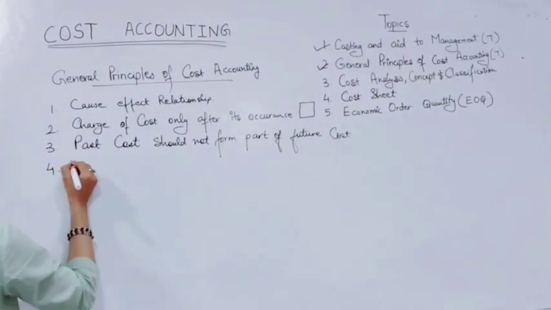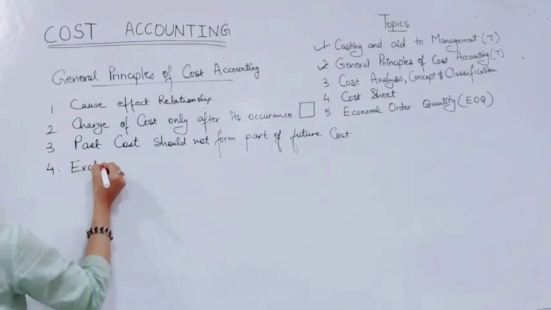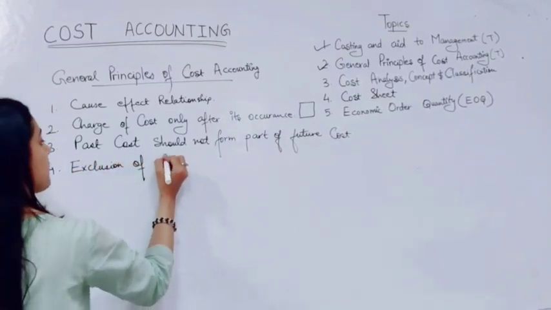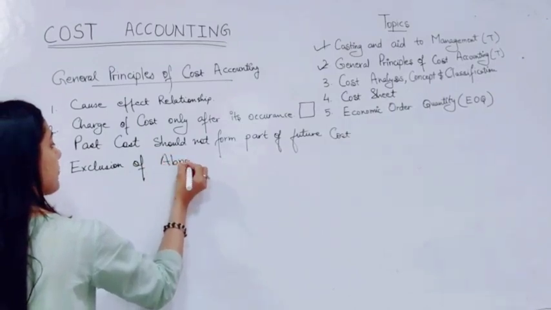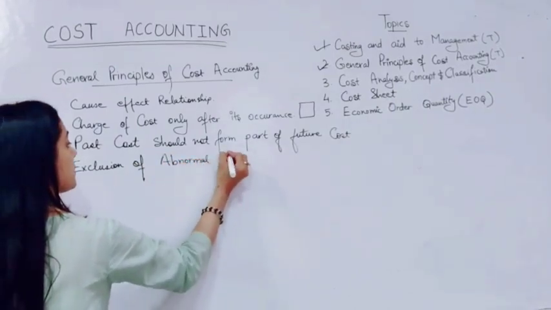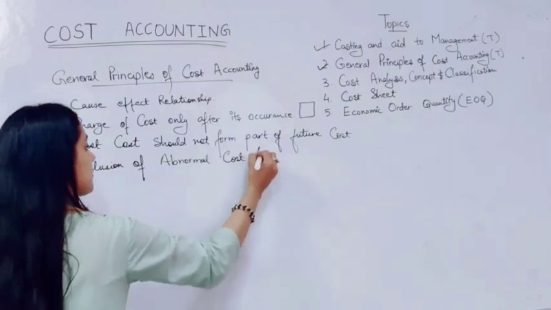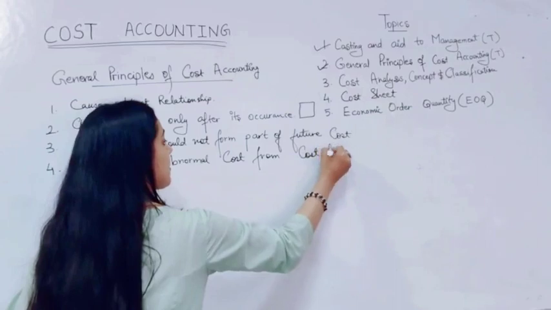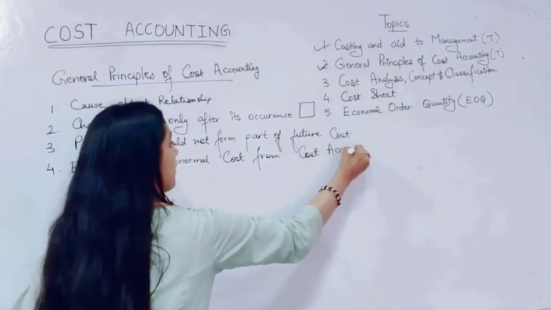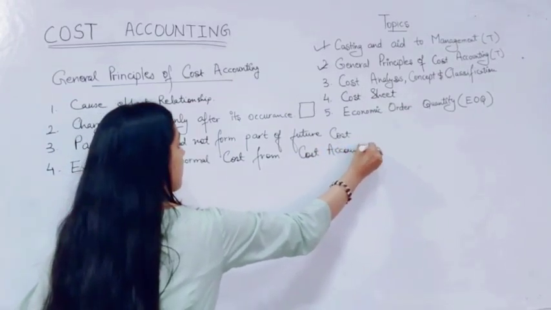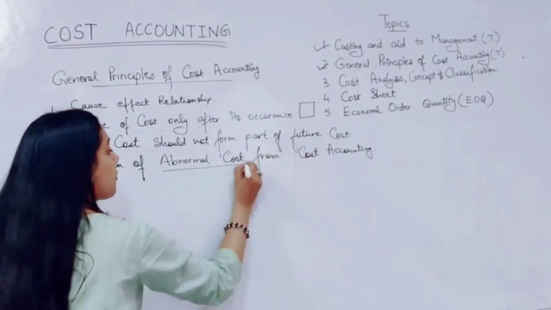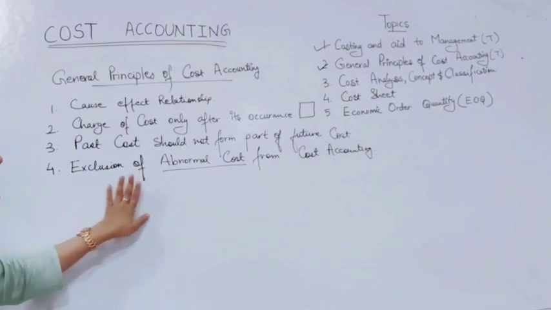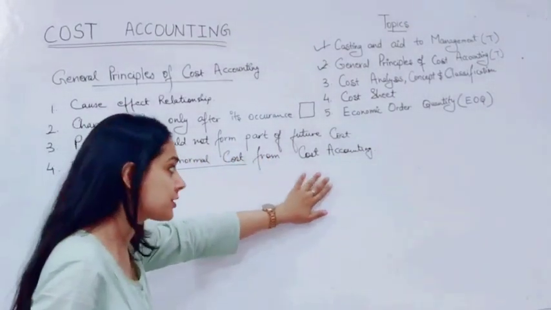Next will be exclusion of abnormal cost from cost accounting. So now what is abnormal cost? The first question. Exclusion means the abnormal cost is not to be included in cost accounts.